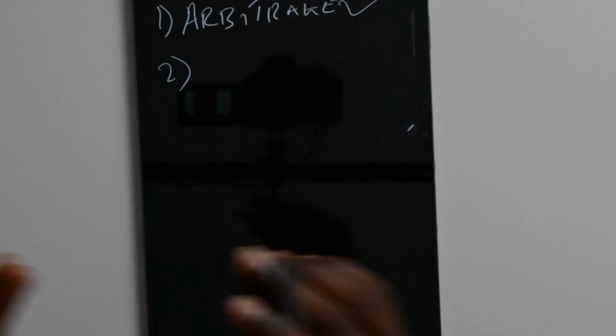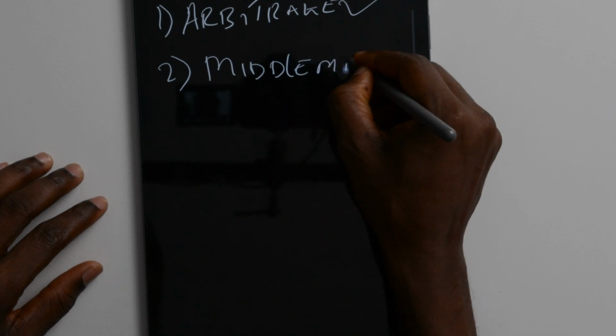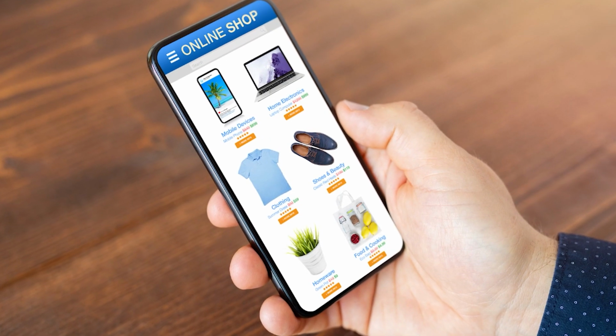So arbitrage done. The second way to 100x your income is being the middleman. This is one of the fastest growing industries. Amazon do not own anything. Amazon is a middleman, right? They get you to buy the items from Alibaba and all the other platforms we just talked about, and then you bring those products into their website and advertise it there, and they sell it for you and make the money, right? So literally, they are a middleman. That's one of the fastest ways to become filthy rich without doing anything.